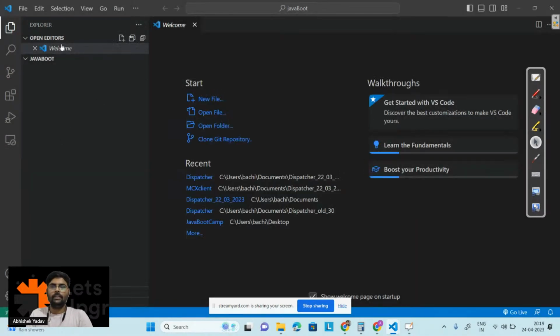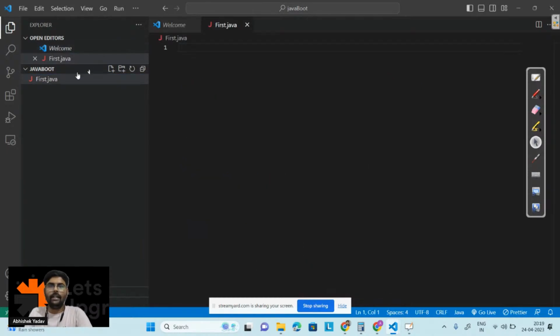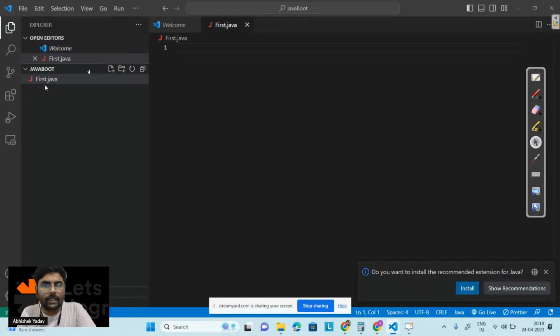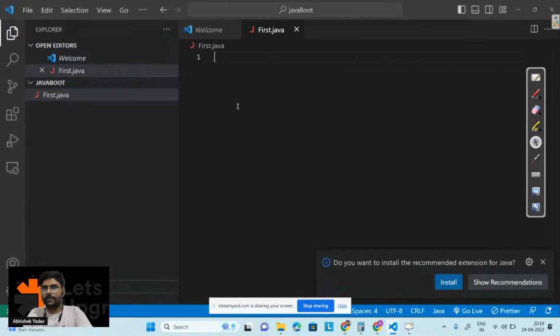Yes, I trust the user. So here I am inside the folder. What you have to do? Click on this file icon and write first.java. That is, you have to create a Java file. You can write any name, that is first dot, and after that the extension part, that is java here, right? And after that here you have to write the code. Let me increase the font size, right? This one.